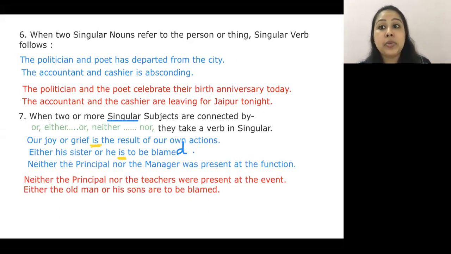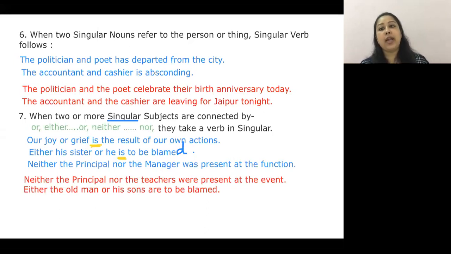Neither the principal nor the manager was present. Now, why was present? Both my nouns, both principal and manager are singular. Singular was present at the function. Neither the principal or manager, neither the, zero subject. I have nobody present at the function.